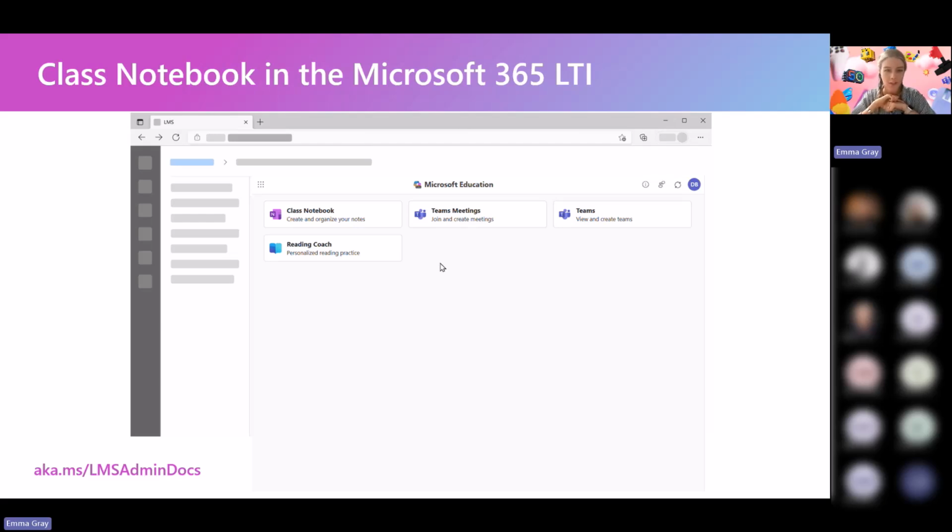And so that's a super handy feature. This is where all of our Class Notebook LTI updates will live moving forward. And we're super excited about that too. So I've included the link to the documentation there.